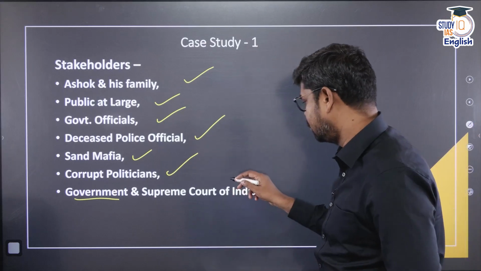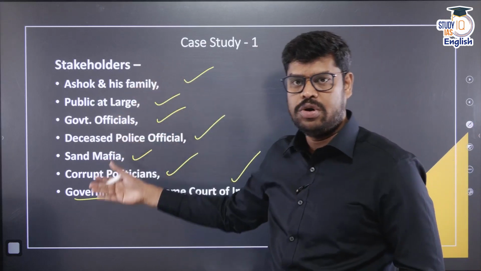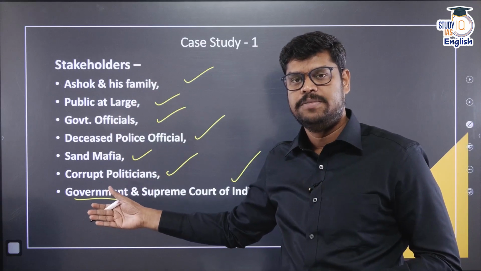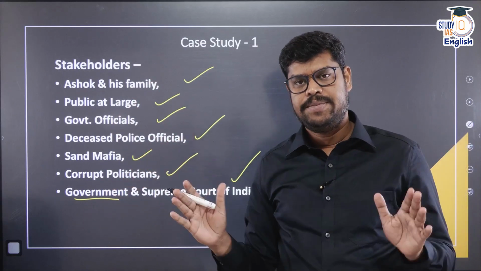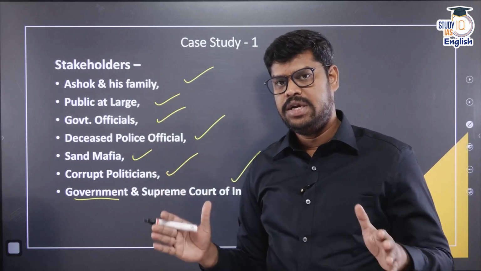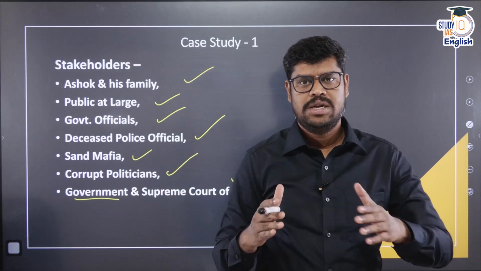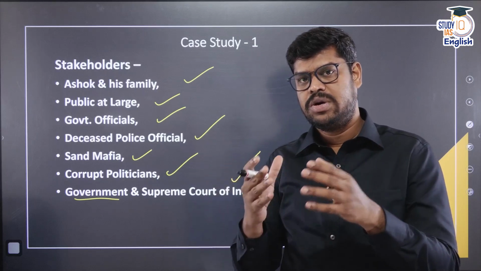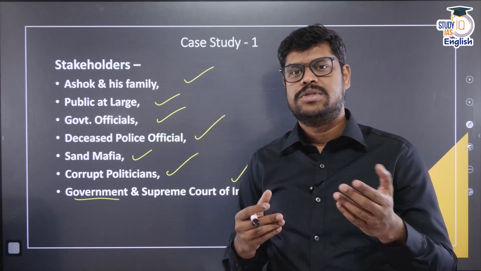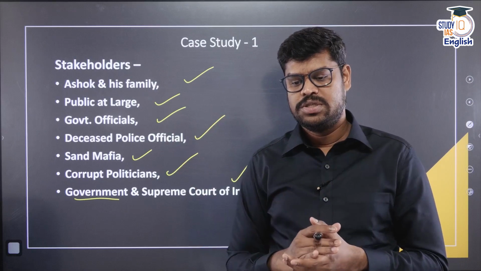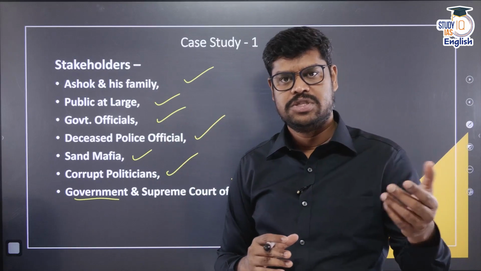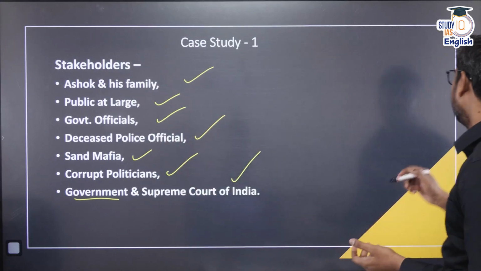So all these things, you can see, are the various stakeholders in this particular case study. So try to have broader dimensions of the case study. The moment you identify the broader dimensions, your answer writing becomes easier. Sometimes students do not get many points to write because they do not identify the stakeholders in the first place. So the moment you identify the stakeholders, it becomes easier.